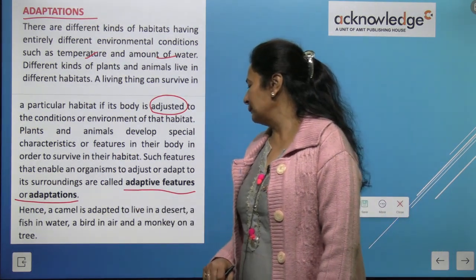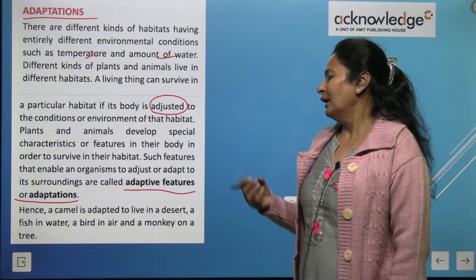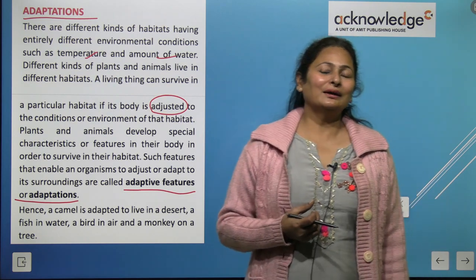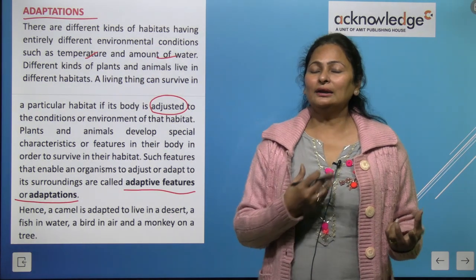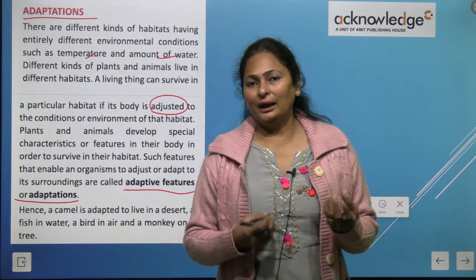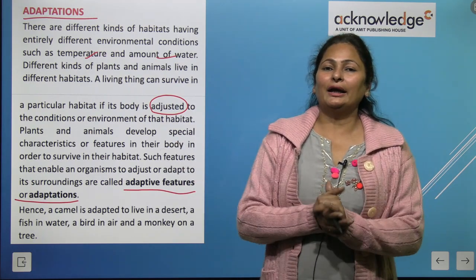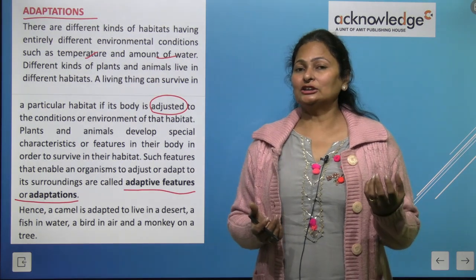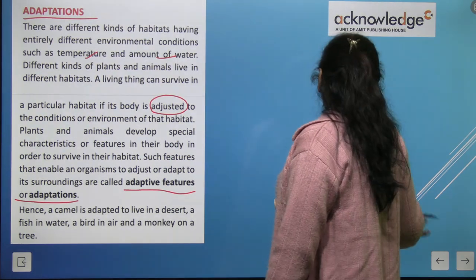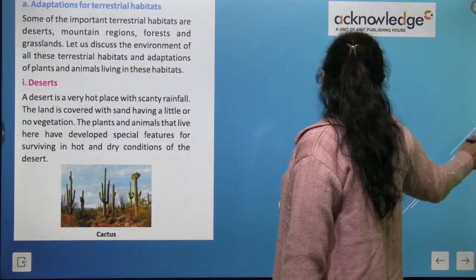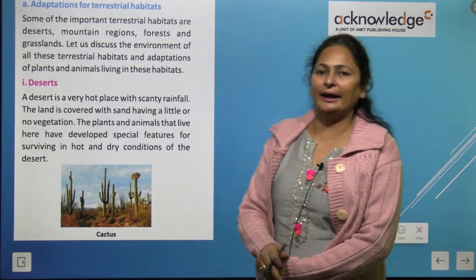Hence, a camel is adapted to live in a desert, a fish is adapted to live in water, a bird in air, and a monkey on a tree. So we have some special features. All the living beings, like plants, animals and other organisms, humans, right? We have adapted ourselves according to the climatic conditions. So we will discuss these adaptations. First, we will discuss the adaptations of the desert, right?